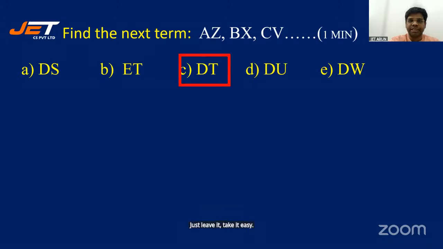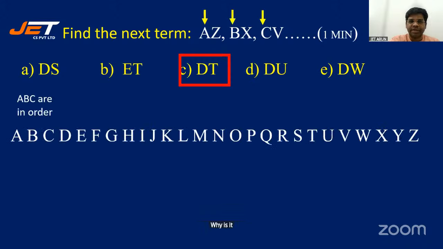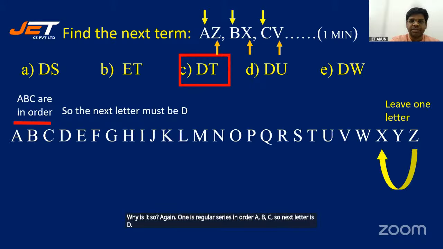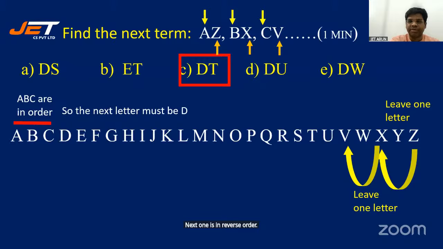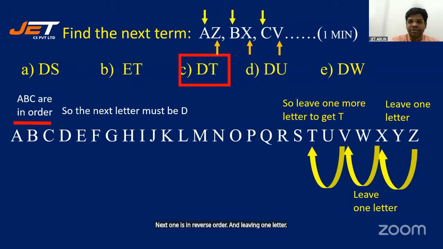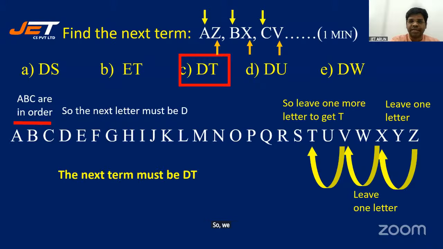And the answer for this is DT. Why is it so? Again, one is regular series in order, A, B, C. So next letter is D. Third, next one is in reverse order and leaving one letter. So V to T. So D and T.